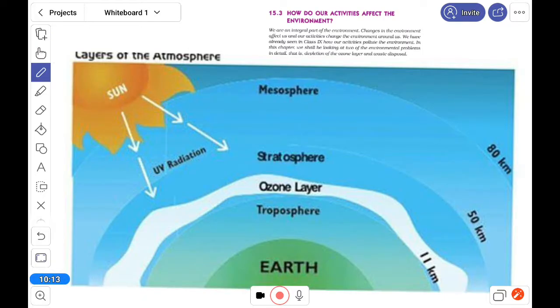So in this way, if the ozone layer becomes thin, ultraviolet will enter the earth, and it will create skin cancer, blindness, reduce photosynthesis, and several other problems. So this is ozone layer depletion. Next we will discuss managing the garbage that we produce. Thank you.